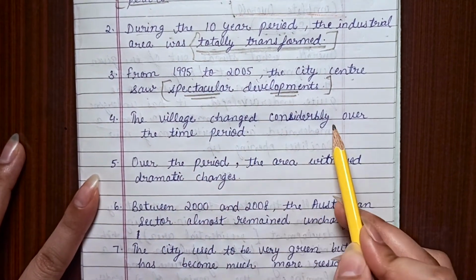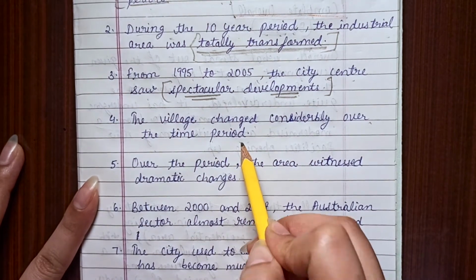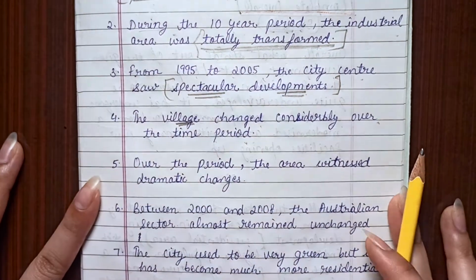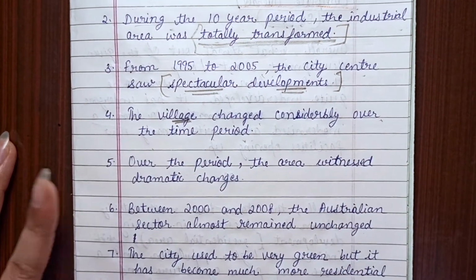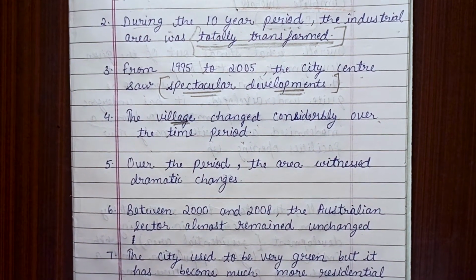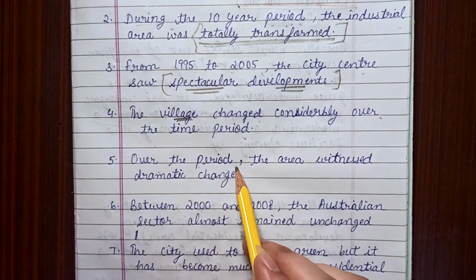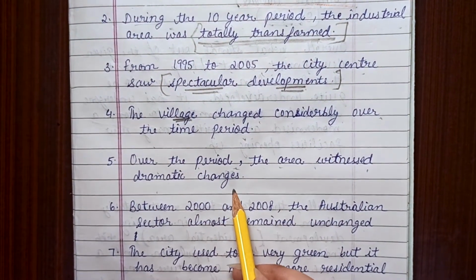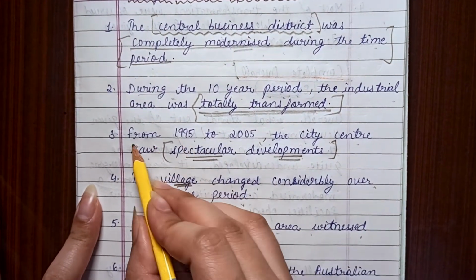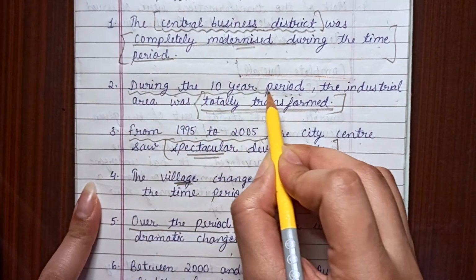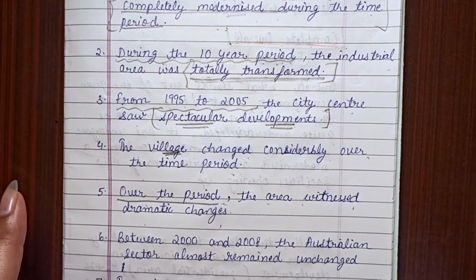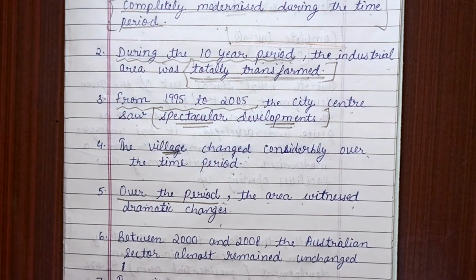The village changed considerably over the time period. For example, it was a village or town in the previous year, but in the next year which you are provided with, it was totally modernized with new facilities, right? New leisure facilities were opened up, so you can write that. Next comes, over the period, the area witnessed dramatic changes. I hope you all know how we use these time frames, right? I have discussed these in my previous video, the video on how to write a development chart. You can check that.